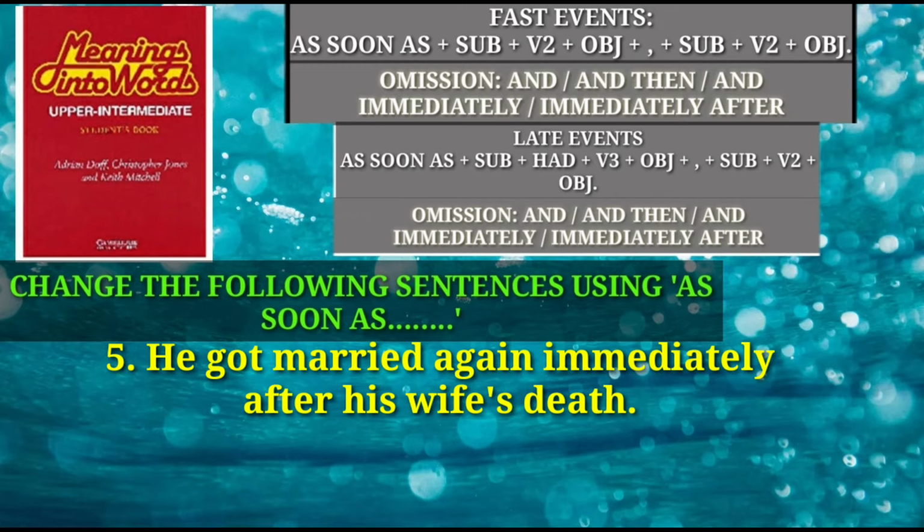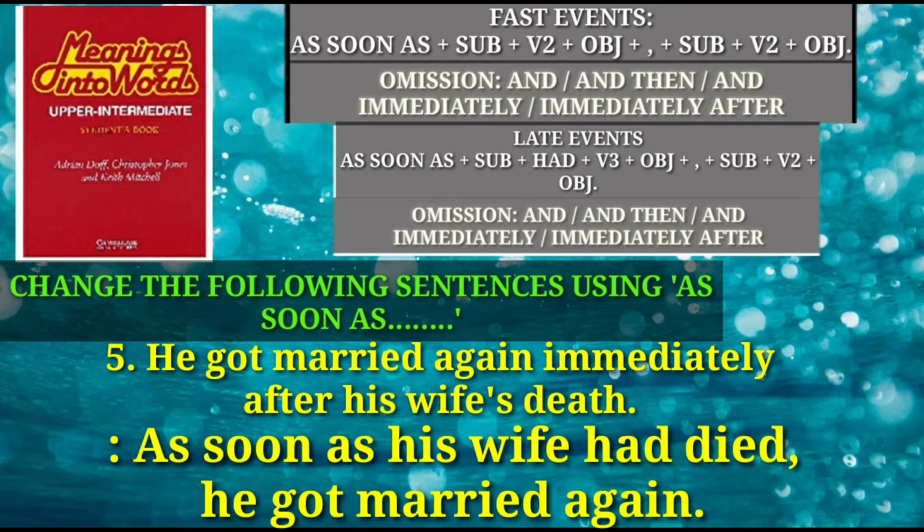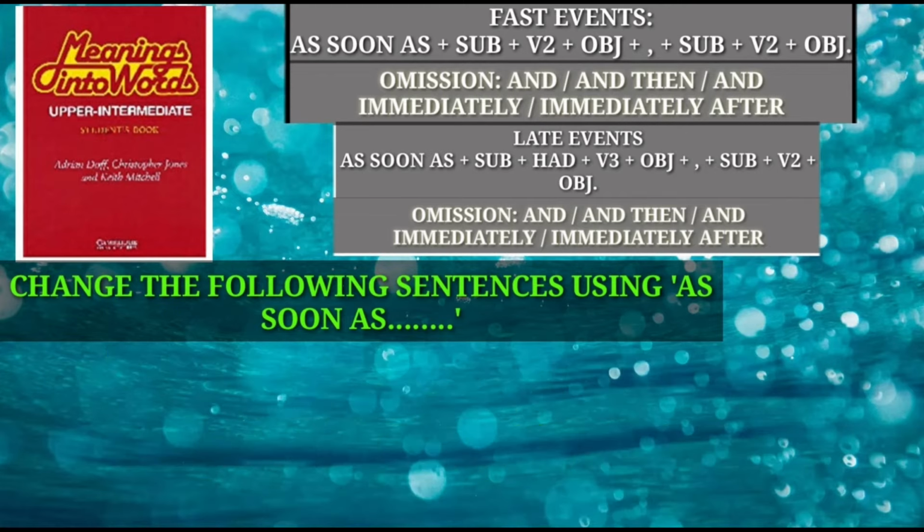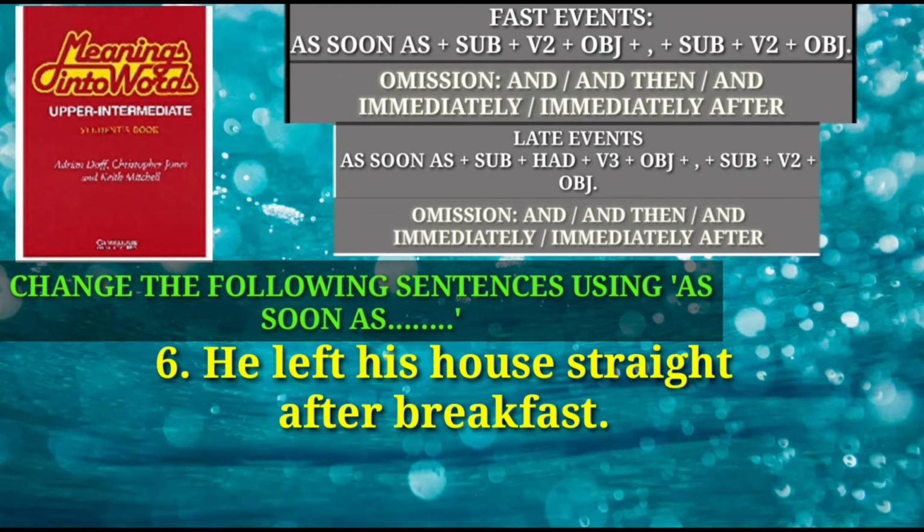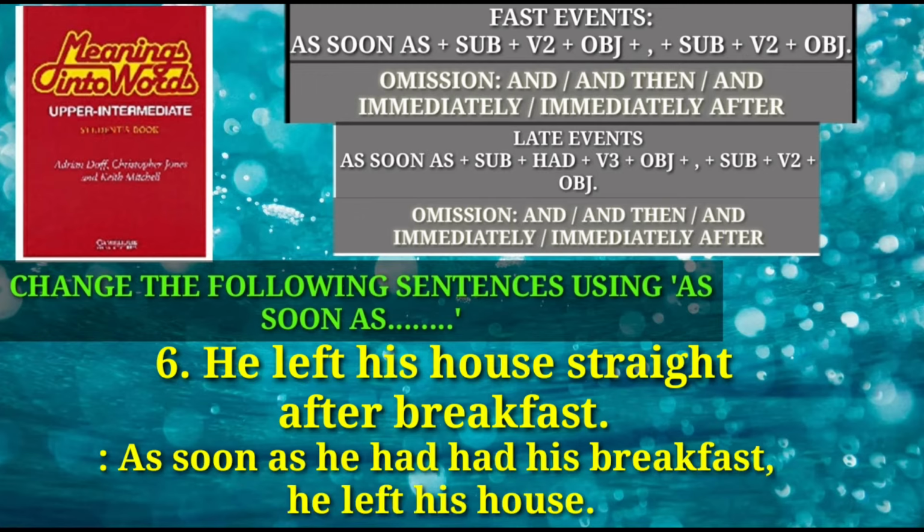This question is related with late event and the answer is as soon as his wife had died, he got married again. Question number 6. He left his house straight after breakfast. This question is related with late event and the answer is as soon as he had had his breakfast, he left his house.